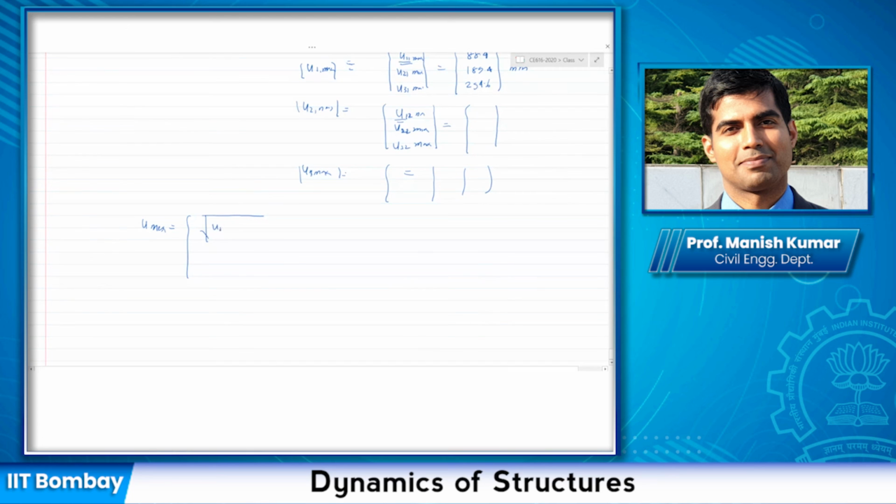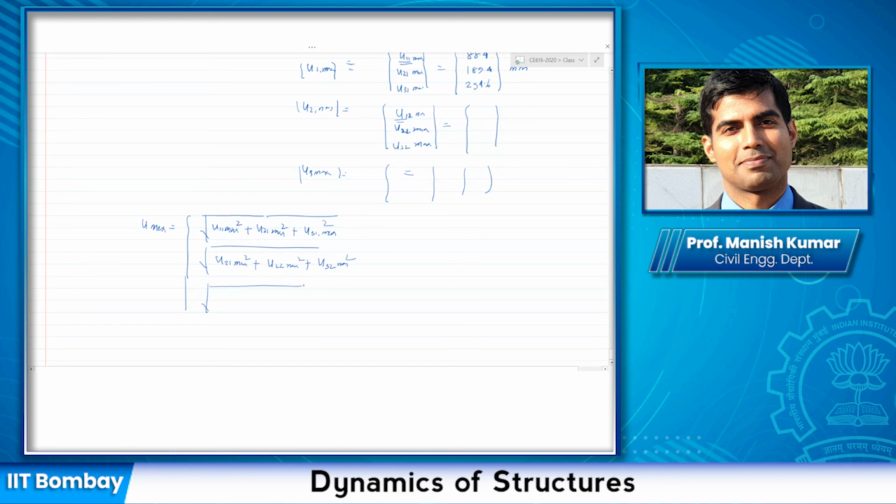It would be U11 max square plus U12 max square plus U13 max square, then U21 max square, then U22 max square, and then U23 max square.